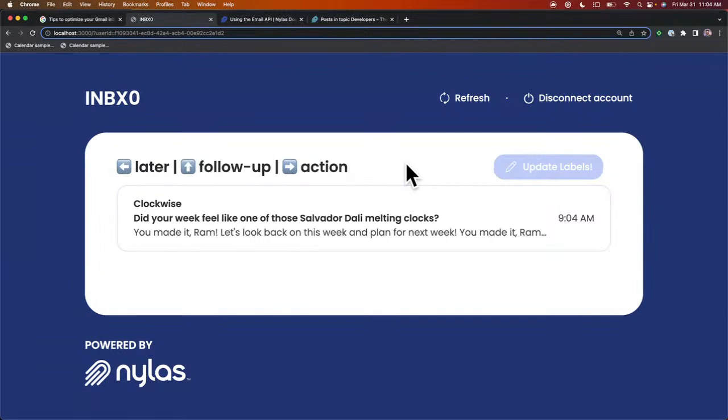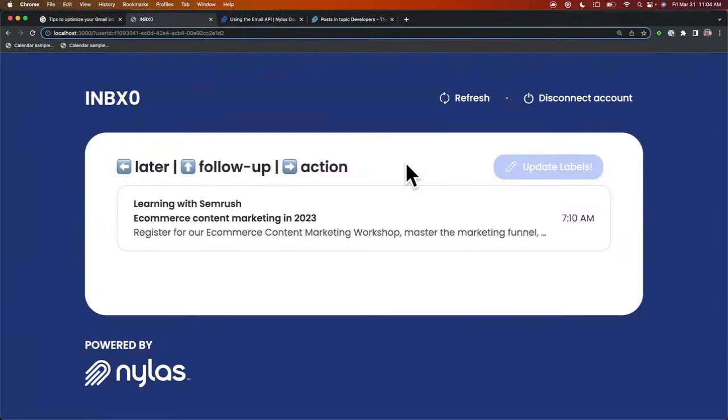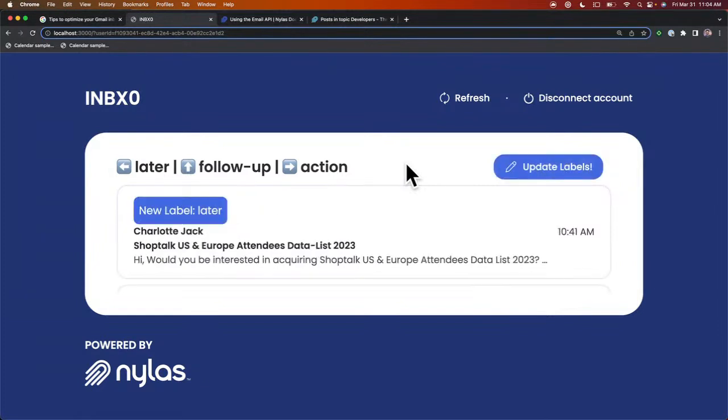And this is from Clockwise. Clockwise is a tool that integrates with our calendar to recommend meeting invites. So for now, I'm just going to do later for this. I'll take a look at this later. And here we have a message that's been sent to one of our email groups. So I'm just going to do an action on this. And here we have Learning with SEMrush. This is just some content, educational material. I'm going to put this as later as well.